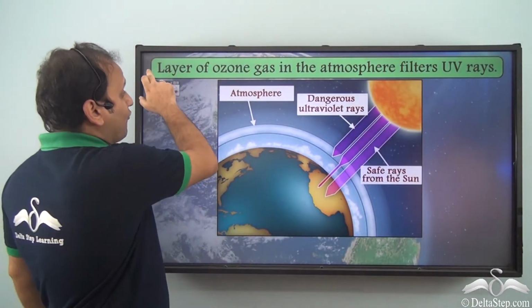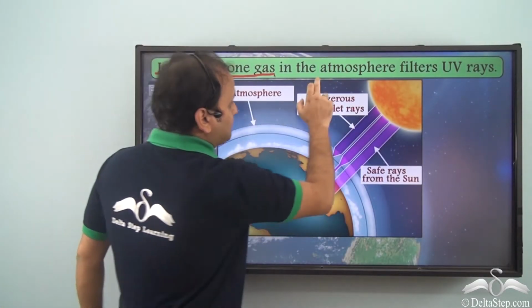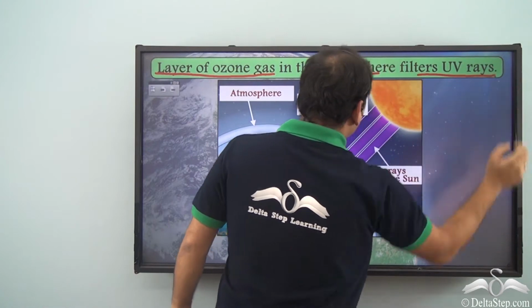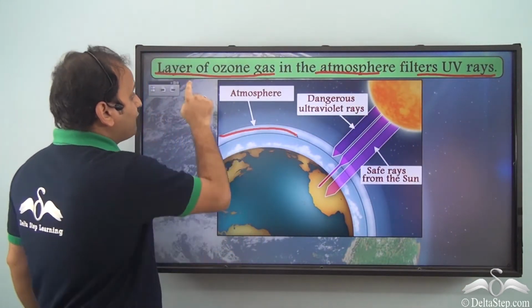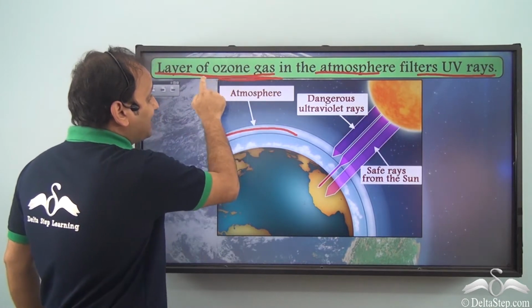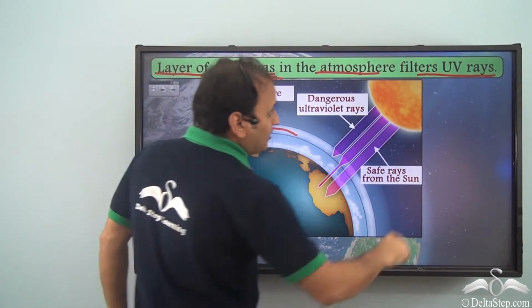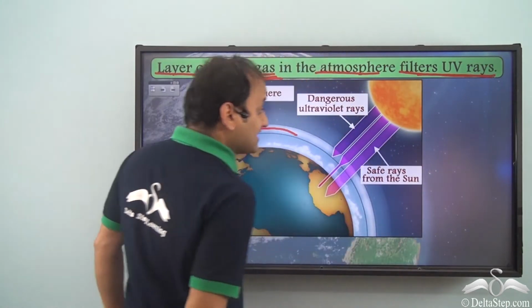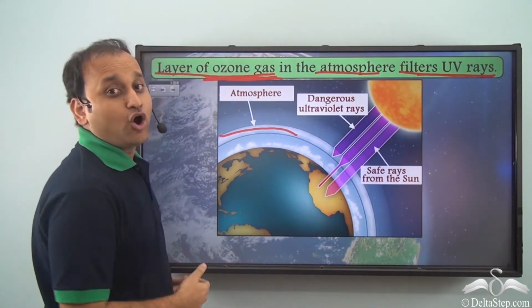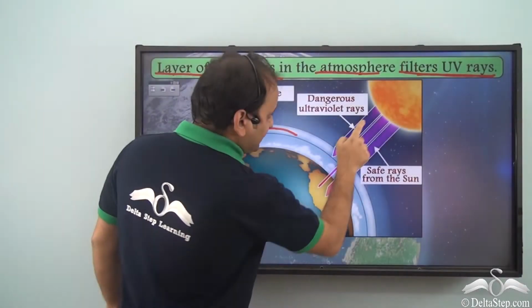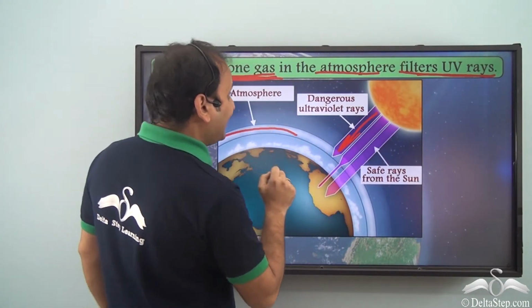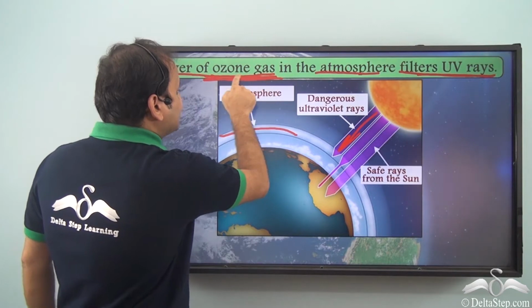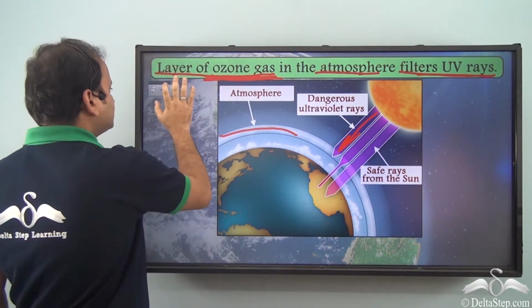Now, the layer of ozone gas in the atmosphere filters UV rays. So, in the atmosphere, there is a layer of ozone gas, and it is the ozone gas that filters ultraviolet rays, or UV rays as we call it. So, as we can see, these UV rays are being blocked by the ozone gas in the atmosphere.